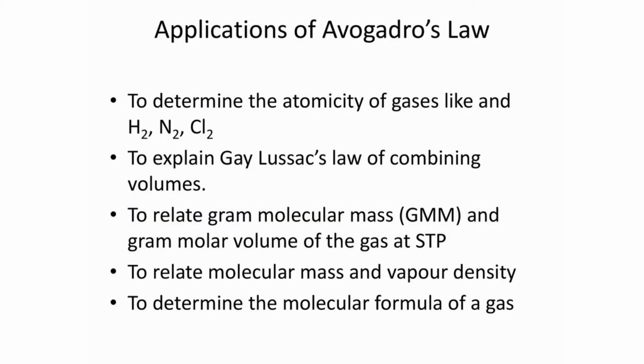So the next is applications of Avogadro's law. It is used to determine the atomicity of gases like hydrogen, nitrogen, chlorine, which means it is used to decide the atomicity of gases. This Avogadro's law is applicable to gases only. Hydrogen, nitrogen, chlorine all come under the category of gases. So the atomicity of gases can be determined by using Avogadro's law.